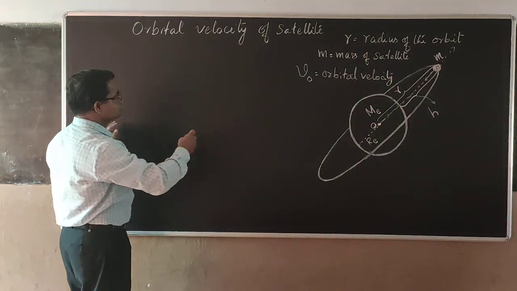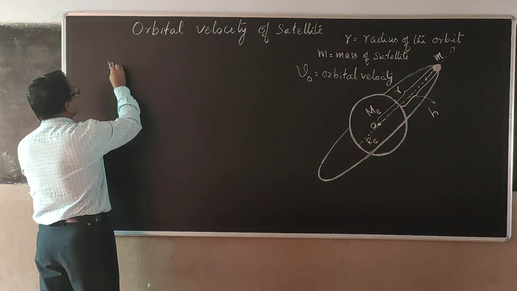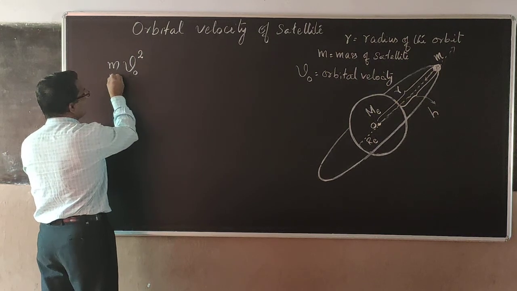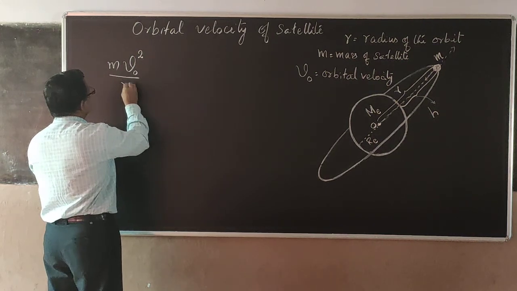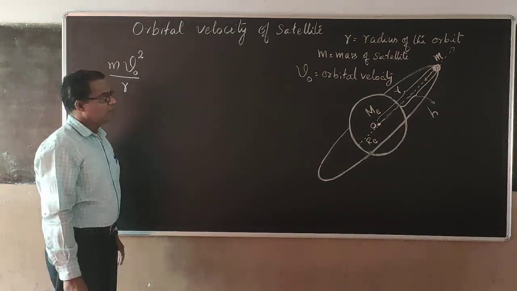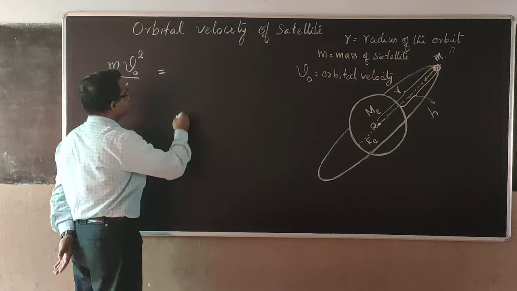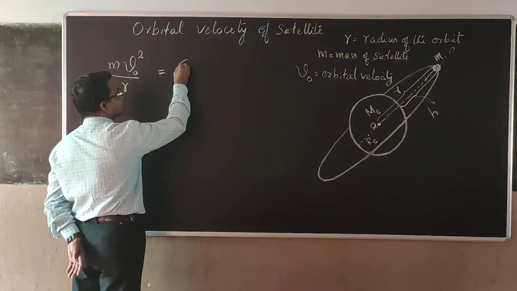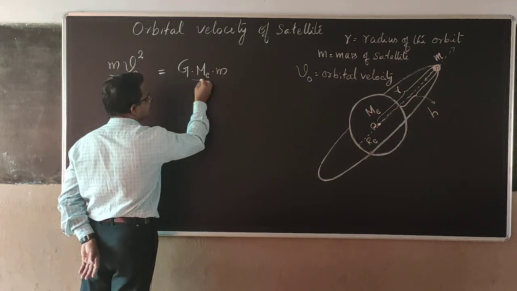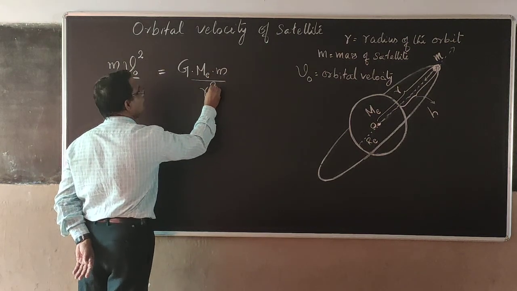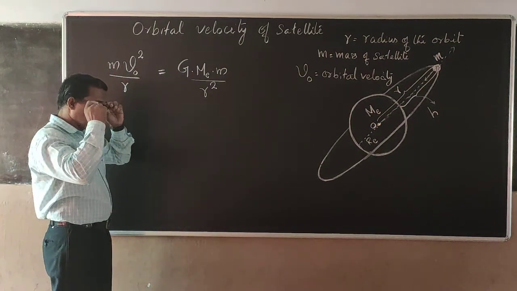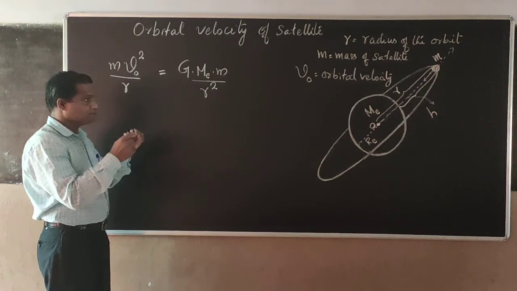So, centrifugal force experienced by the satellite is mass of satellite into orbital speed square divided by radius of the orbit. This is the equation for centrifugal force. This force is balanced by gravitational force of attraction between Earth and the satellite at distance r square. Now this is the condition for obtaining satellite motion.